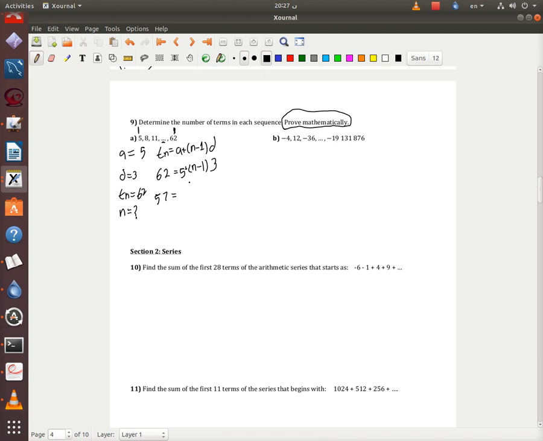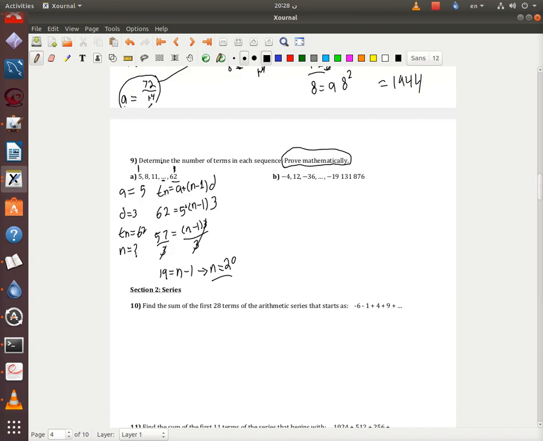So I'm going to divide the whole thing by 3, so I'm going to have 19 equals n minus 1, and then n is 20, so 20 terms. 1, 2, 3, and so on up to 19, 20.